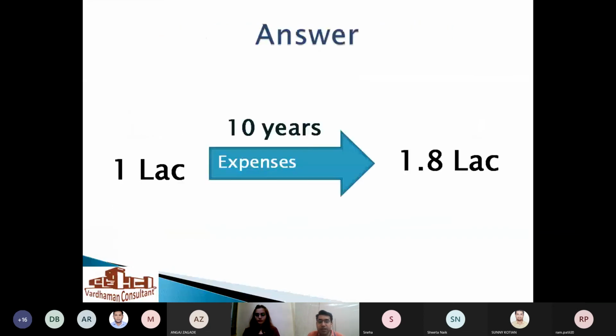The answer is 1.8 lakh rupees. So it's basically doubling in 10 years. What you can buy today for 100, in the next 10 years is going to cost 200 rupees. No, Mrinal, it's 1.8 lakhs. So we are doubling. The inflation rate, what we are understanding, is far less than it actually is. It is very high.